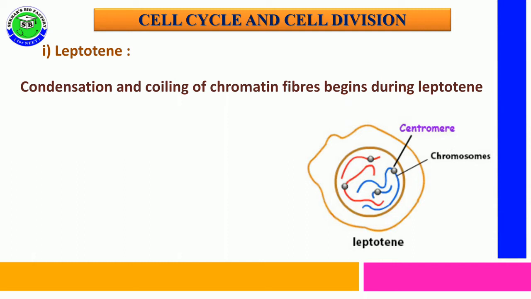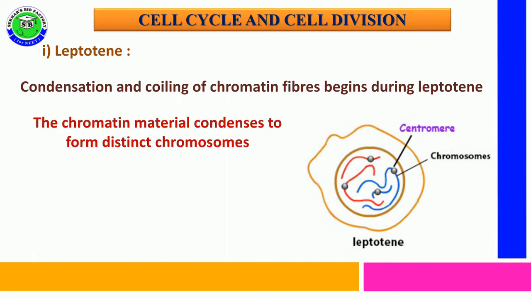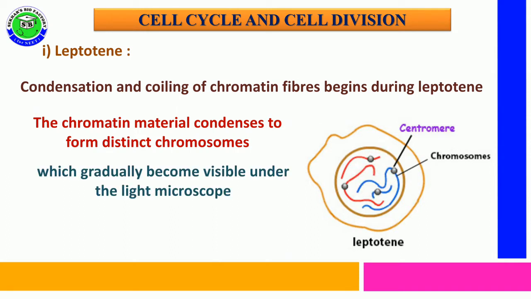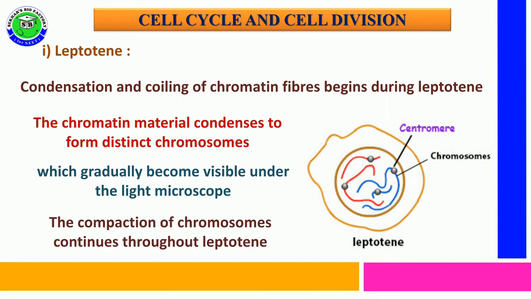The chromatin material condenses to form distinct chromosomes inside the nucleus. These chromosomes gradually become visible even under a light microscope. The compaction of these chromosomes continuously occurs throughout the leptotene phase. These are the main changes in leptotene phase.